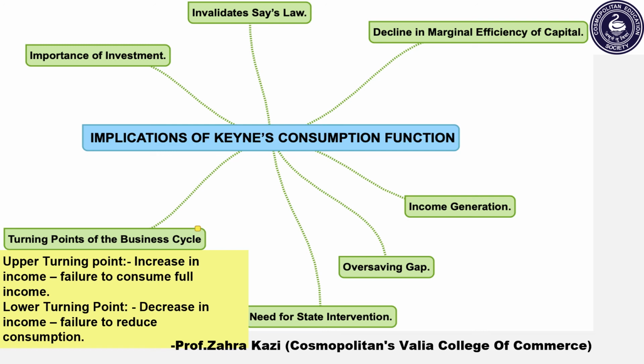The last implication is income generation. According to Keynes' law of consumption, there is a slow nature of income generation. This means that the increase in income or the growth of income takes time. If income increases, it will increase consumption, but to a lesser proportion than the increase in income. This means that the entire income is not spent on consumption, thus showing the slow nature of income generation growth.